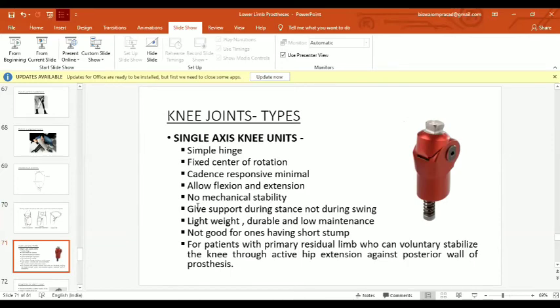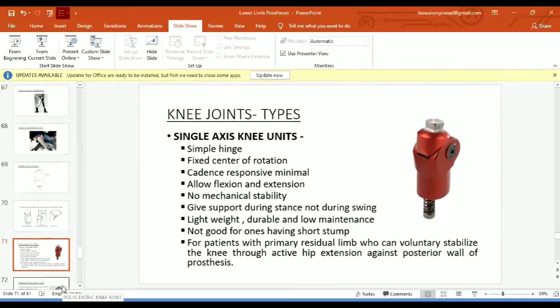Some different designs are also available with a drop lock system, which is very stable in stance phase. It is lightweight, durable, and can be maintained very easily, and it is not good for those with short stumps. Patients who have voluntary stability can stabilize the knee voluntarily.